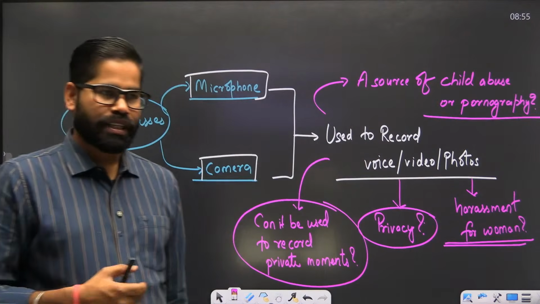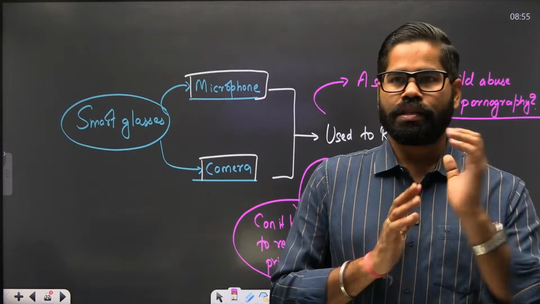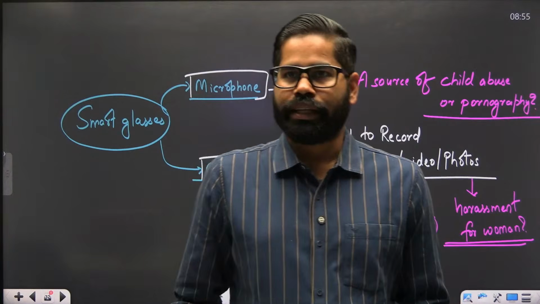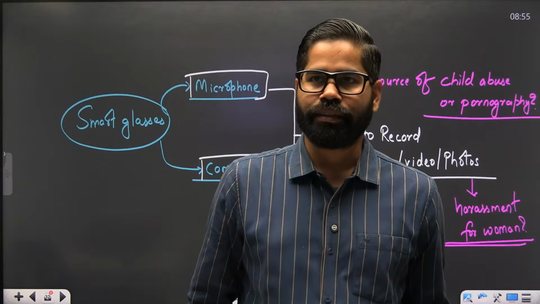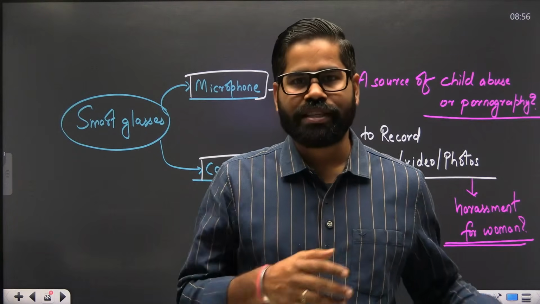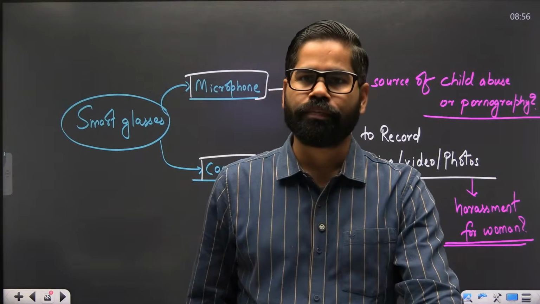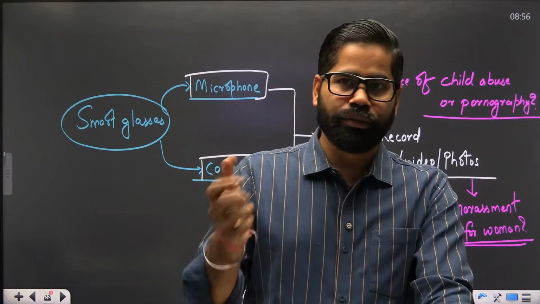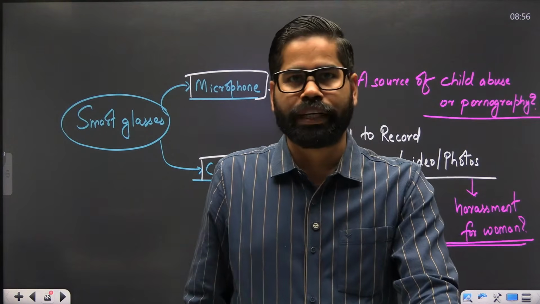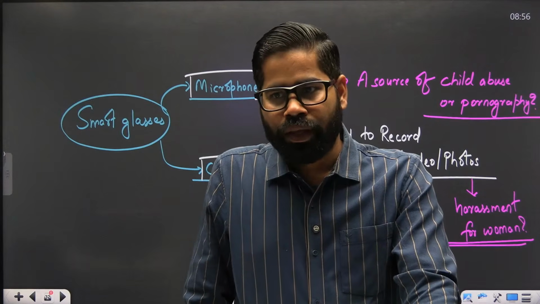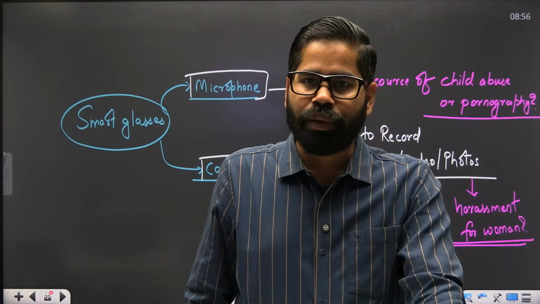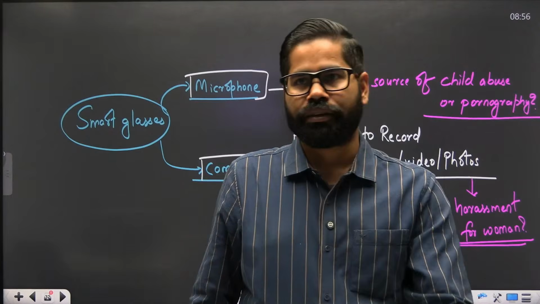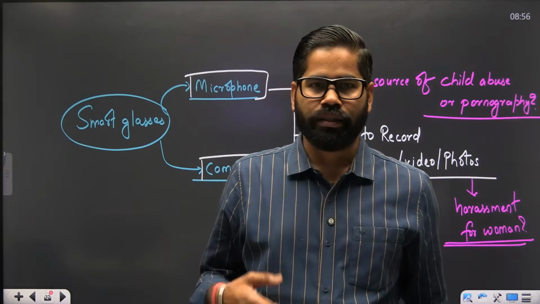Okay. Now see this one thing. Suppose that there are two aspects of any person, and this is a reality. On one side we can see that there is a government officer. Let me give you an example. As a government officer, and many of you are going to become government officers, if you are in public life, you have a different responsibility. But as a private person, you are different.